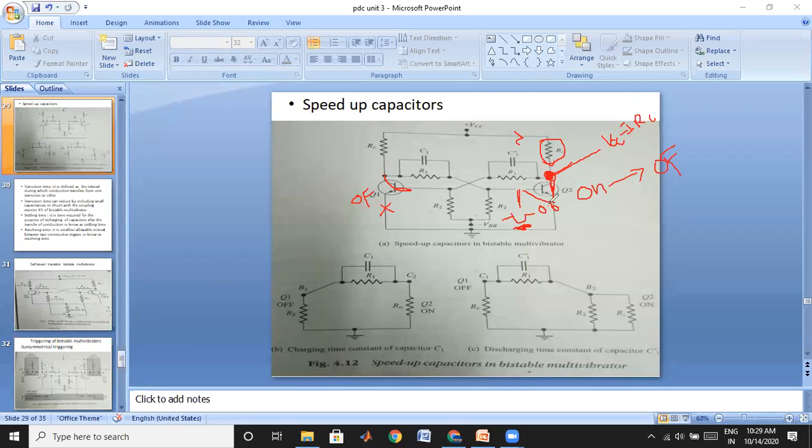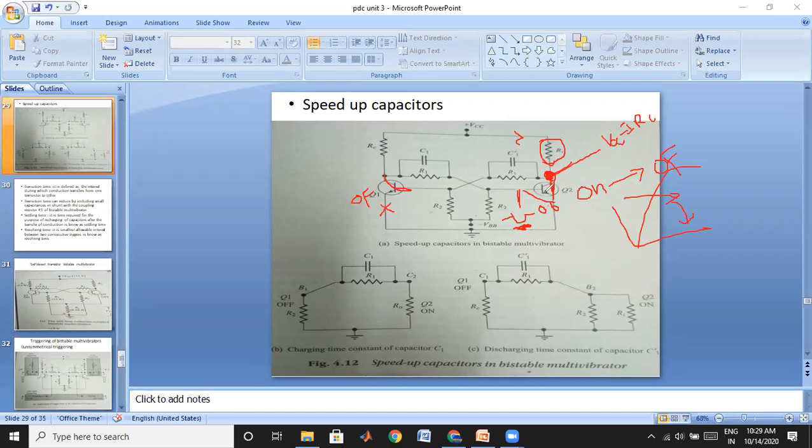When you apply a negative pulse here, the transistor moves into off. See, it is in saturation mode now. Therefore from saturation, it first moves to the active region, then from the active region to the cutoff region, and then it goes to the off state. When it moves to the active region, what happens? It is going to act as an amplifier, because in the active region the transistor acts as an amplifier.